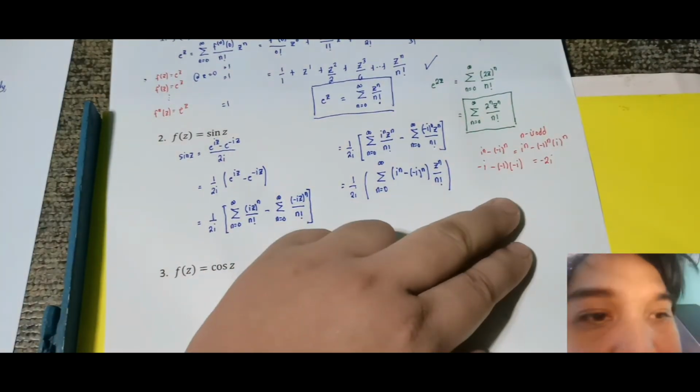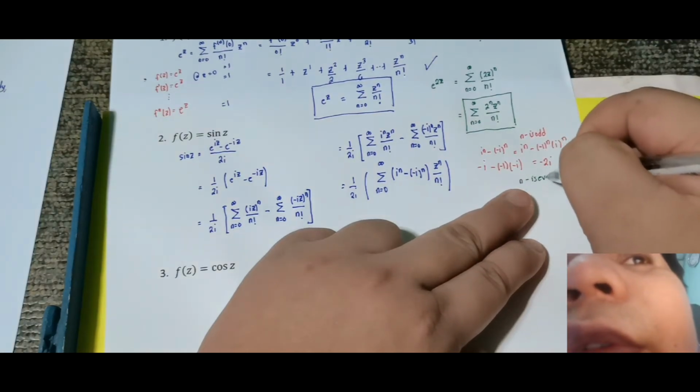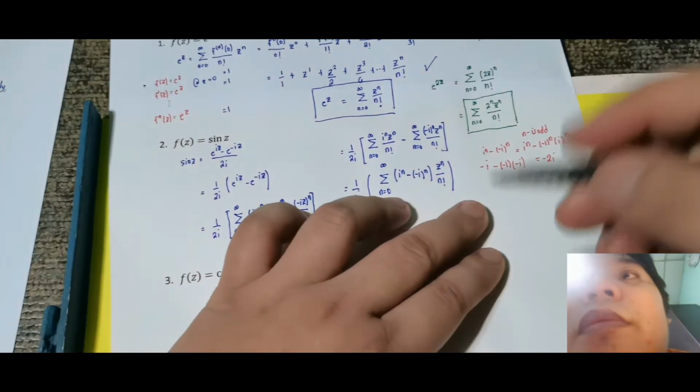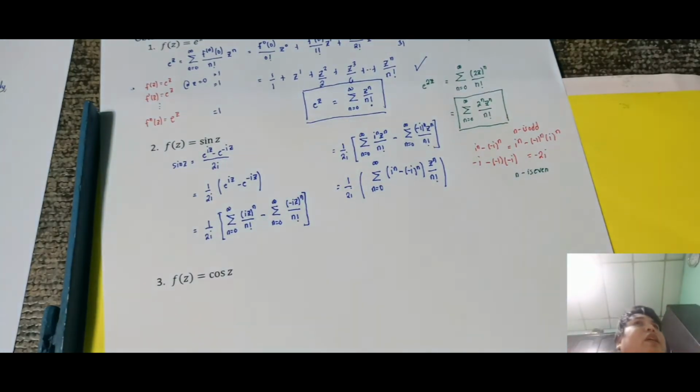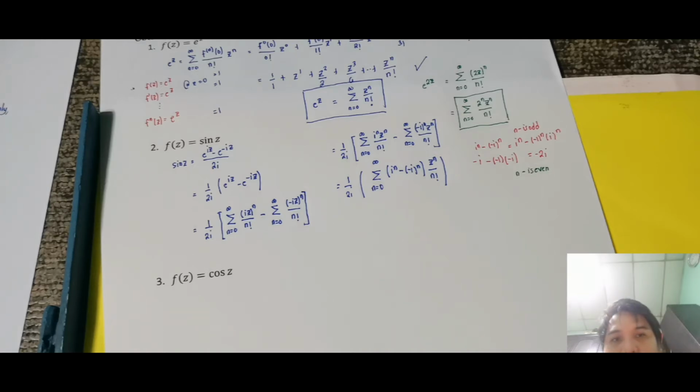So, paano pag n is even? Pag n is even, ano yung magiging sagot dito sa i^n? Sa i^n, laging siyang negative 1 or depende sa value, no? Kunyari, i raised to 2 is negative 1. i raised to 4 is positive 1. Nagpapalit. Tama, nagpapalit siya. Pag even siya, anong nangyayari?